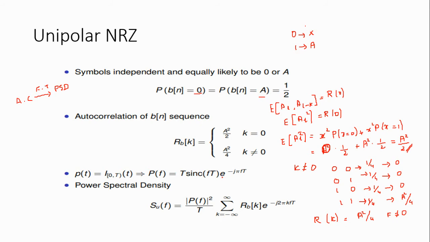So the e power of j theta is equal to 1, because we know that cos square theta plus sin square theta is equal to 1. So this value will be 1. We will get T square into sinc square Ft divided by T, summation for k equal to 0 and k not equal to 0. We write the function as here.